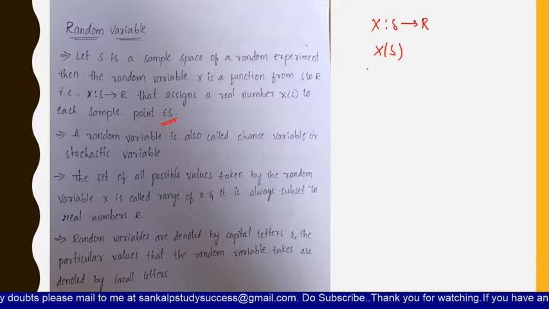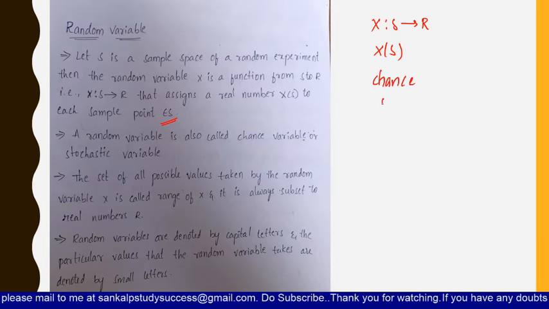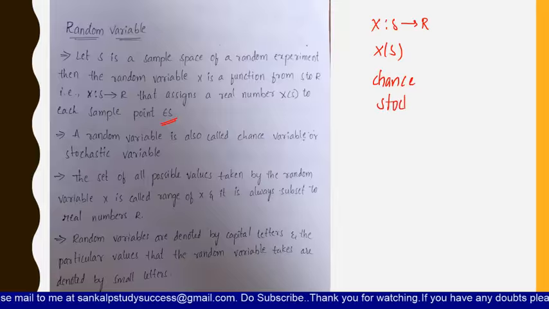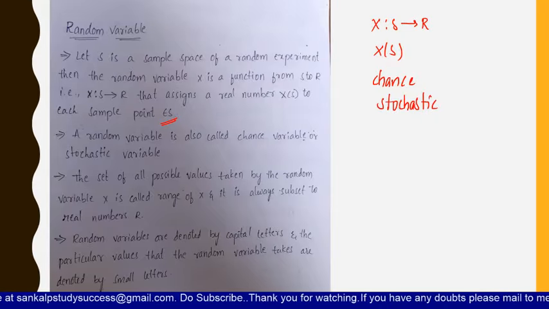This random variable is also known as chance variable, or you can say stochastic variable. So random variable is known as chance variable and also stochastic variable.